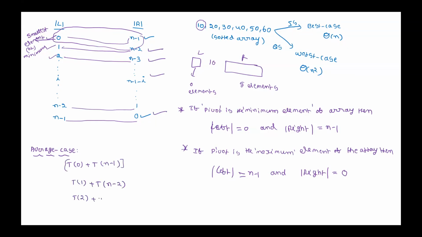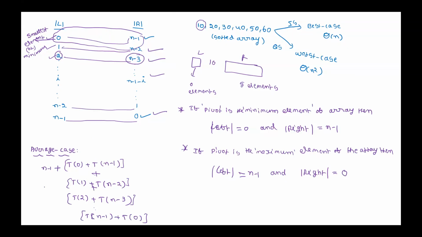Third case, T of 2 plus T of n minus 3, and so on. This is one case. What about the last case? T of n minus 1 plus T of 0. But in order to arrive at this case, before dividing, what is the amount of work we need to do? N minus 1 comparisons we need to do.